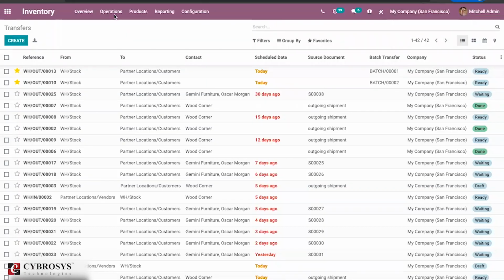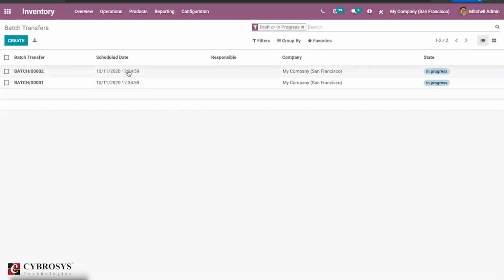Then one more change is, if you go to the operation module and batch transfer, you can just find the schedule date here. So this is one of the useful features. You can just find the schedule date when the batch transfer is scheduled.